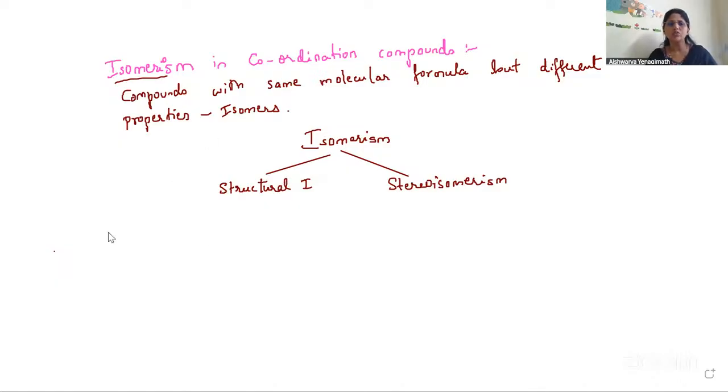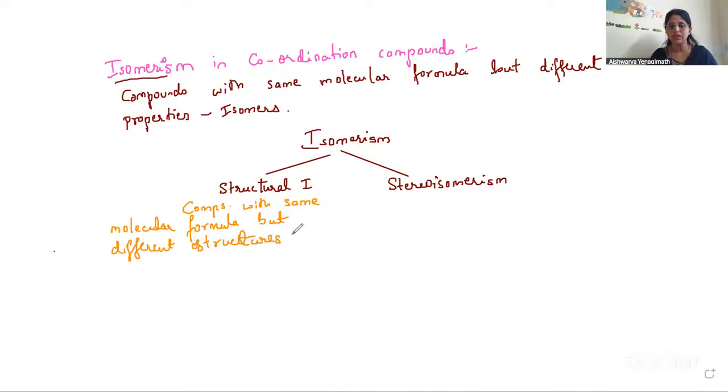Structural isomerism means these are compounds having the same molecular formula, but different structures. They have different structural representations.